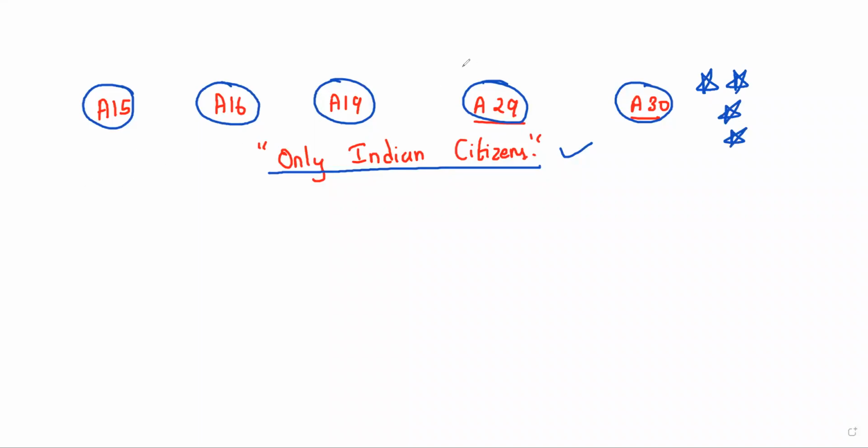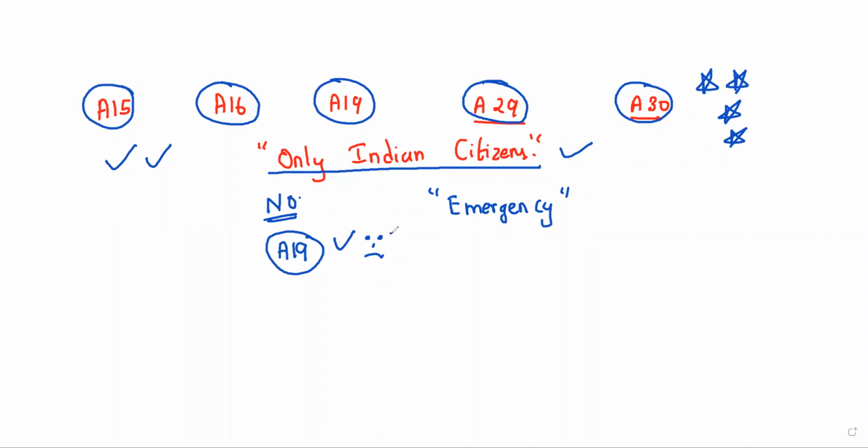Okay. Next, will you get this fundamental right every time, even during emergency? The answer is no. Whenever the country is under emergency, your fundamental right will be cancelled immediately. Which fundamental right will be cancelled immediately? Article number 19 will be cancelled immediately. That means you will not have right to free speech and expression.